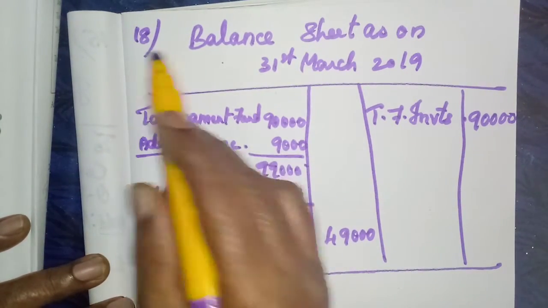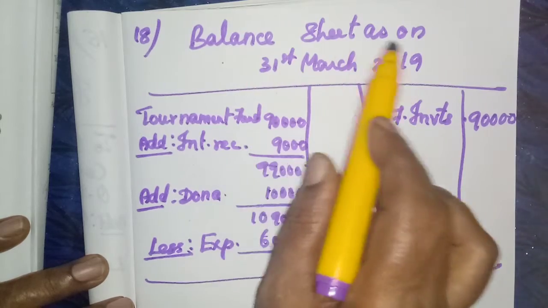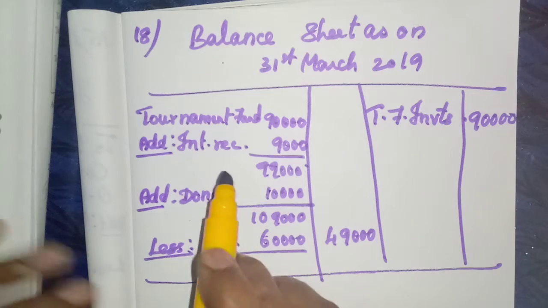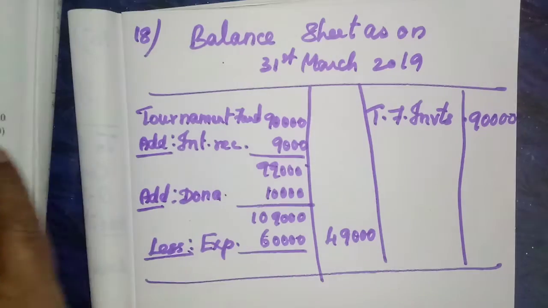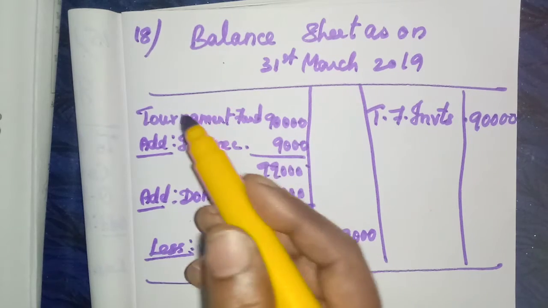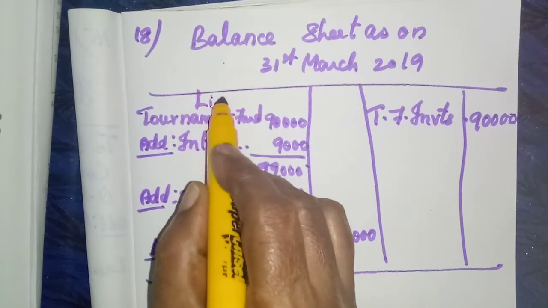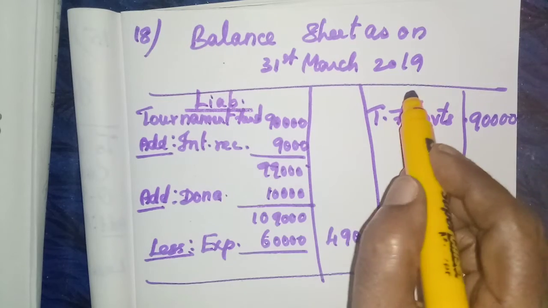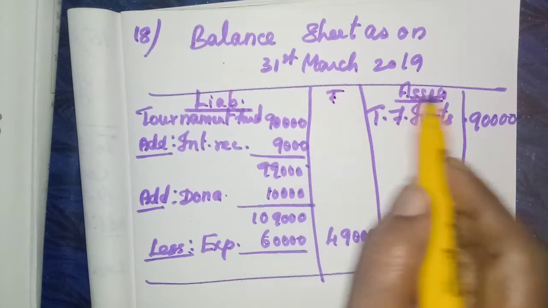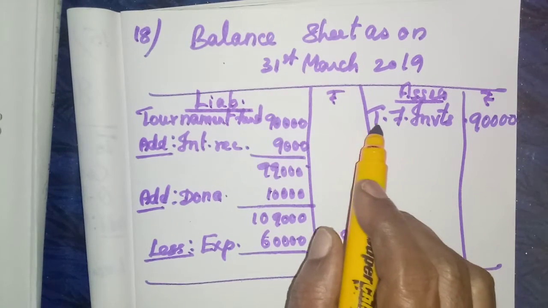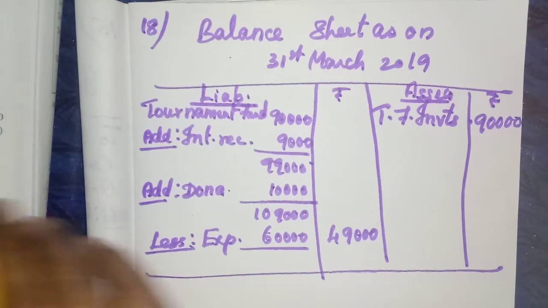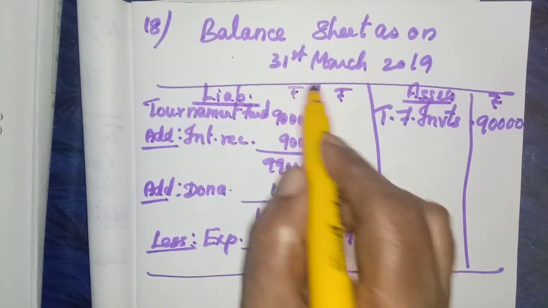First write the number, then write the heading, balance sheet as on 31st March 2019. Write in a single line. Then tournament fund first. The liabilities side we can write here, liabilities. Here assets. Then rupees. In your book you will have two pages. You will use 2 pages, and on each page 2 amount columns will be there. You can write rupees there.